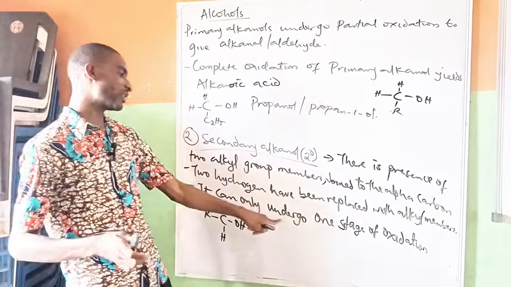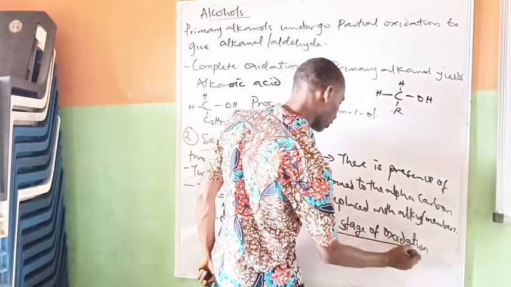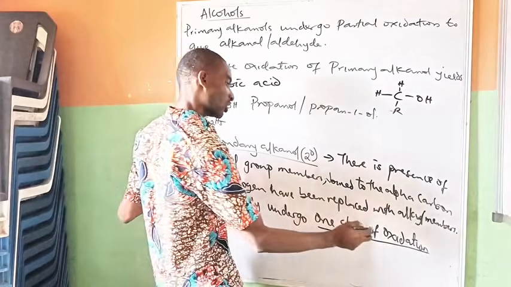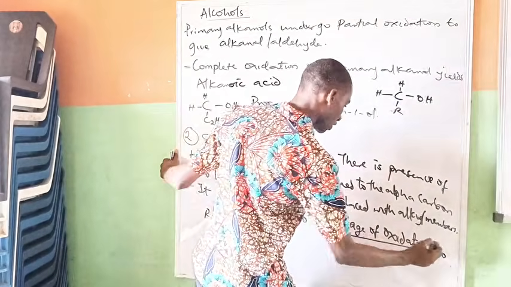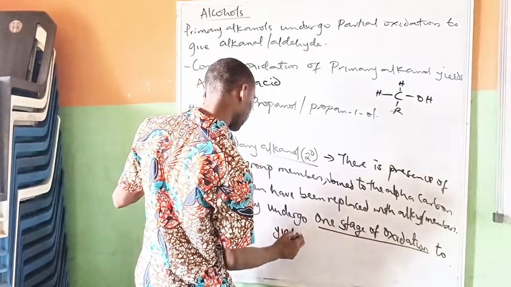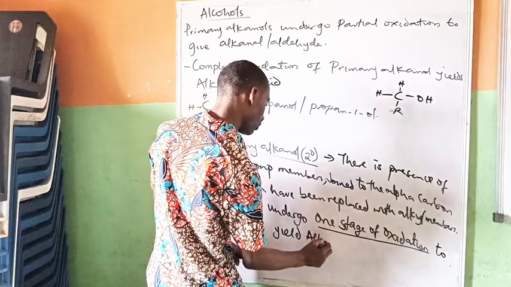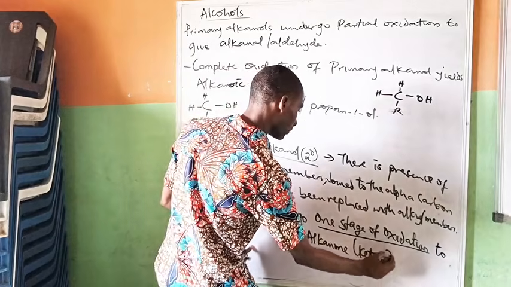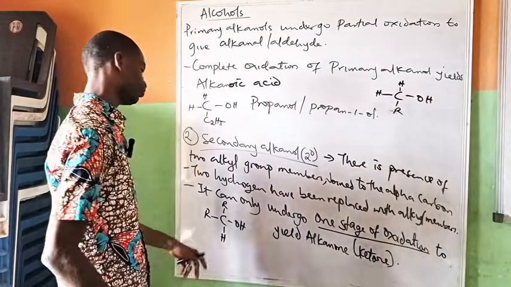So it can only undergo one stage of oxidation. That means replacement of this hydrogen. And that one stage of oxidation will yield what? It will yield alkanone, or ketone. So that is that.